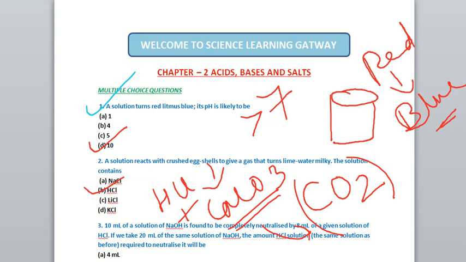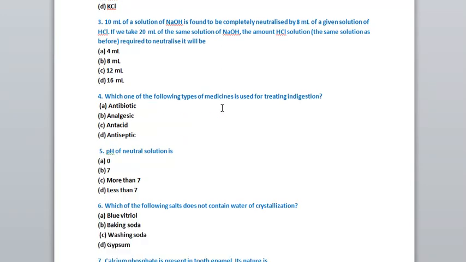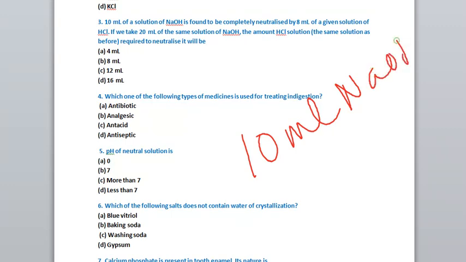These questions are from your textbook, the back questions. So these are also equally important from the exam point of view. Now we'll discuss the third question. 10 ml of NaOH is found to be completely neutralized by how much acid? By 8 ml of hydrochloric acid.